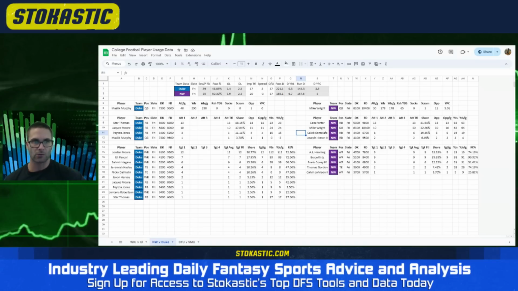But if we're not getting a lot of rushing attempts from these players, and Northwestern has an awesome defense, I think there's better opportunities in other situations. They're just GPP plays, in my opinion.